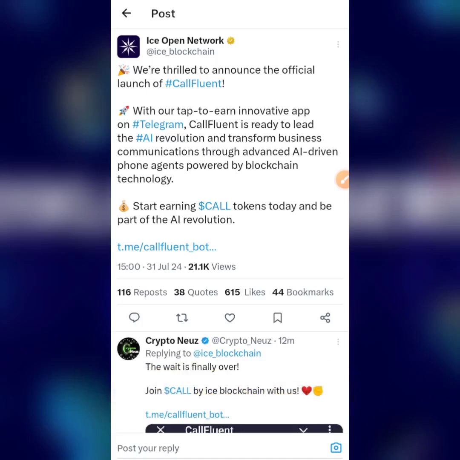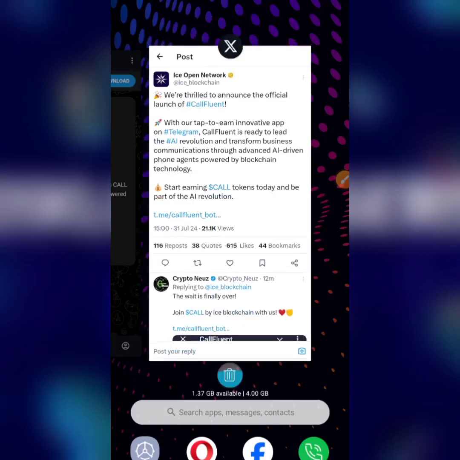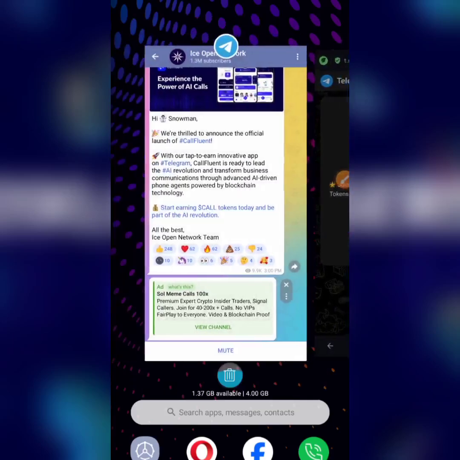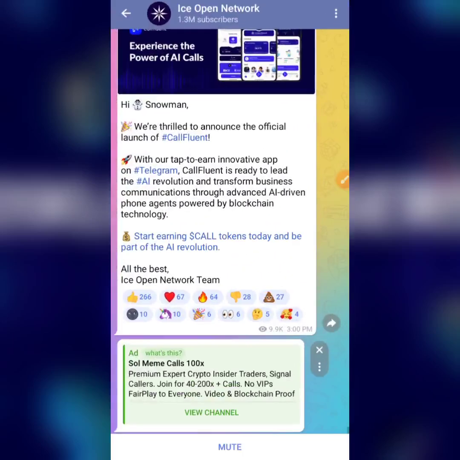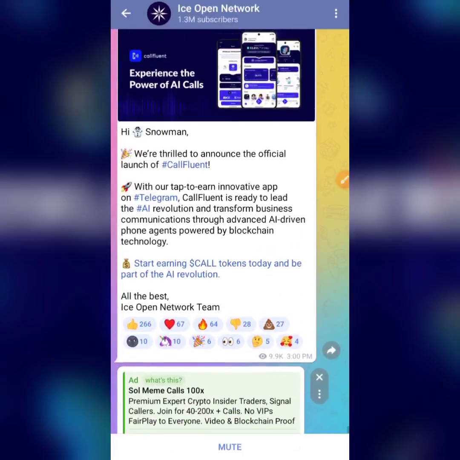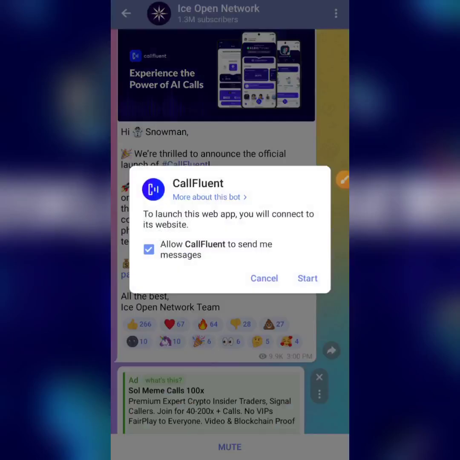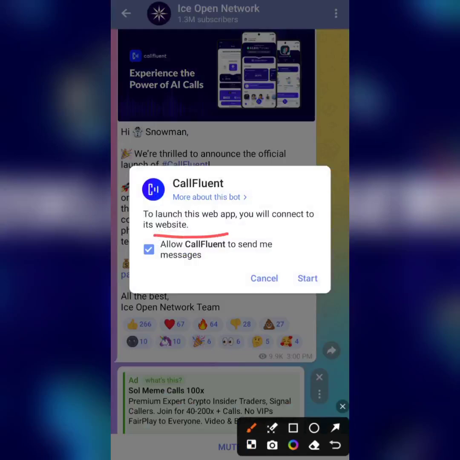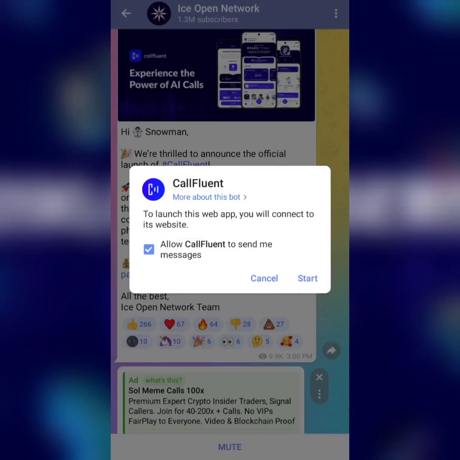So first things first, we're going to head over to our browser. Before I do, I just want to show you something. If you come over to the Telegram handle, you're going to see this very update right here. I can click on this and I'll be asked to launch this web app, which will connect to its website. Then I'll have to click on start and this bot will start immediately.